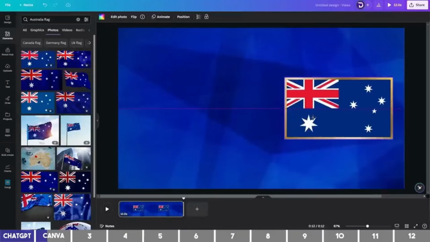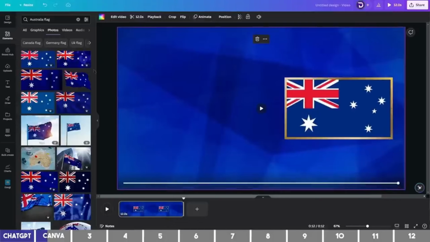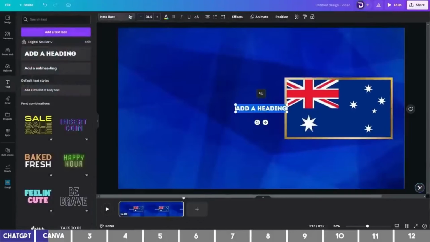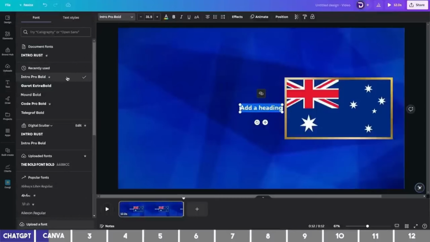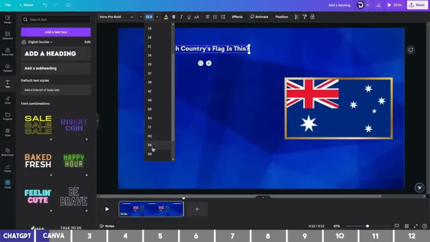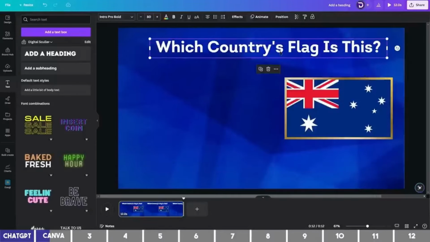Next, we need a header for the clips, so you can do so by adding a text box from the Text tab. To change the font, click on this drop-down and choose any font you like. I'll move it up and paste this question in it. You can increase the size of the font and simply place it at the top.